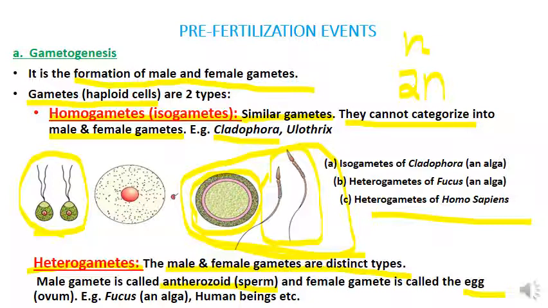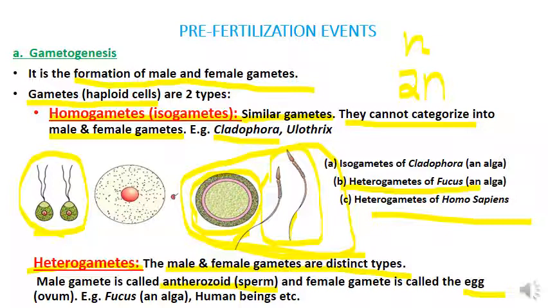Then coming to the male gamete, sperm, it is smaller than this egg and also it is motile. You can see the tail-like structure of the sperm, which will help in its movement. So the sperm is motile whereas the ovum is non-motile. So these are the heterogametes of human.